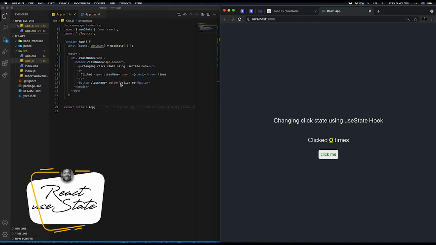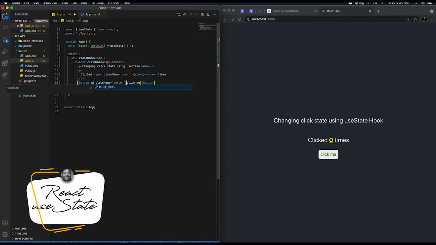I'm just going to simply say, when I click you, I want you to change the state of my count. So what we're going to do is come here and say onClick. We're going to use onClick events. I'm going to say this is what we want you to do, and we're going to use an inline function here. I'm using an arrow function here. Since we are only returning one line of code, we don't need to use curly brackets here.